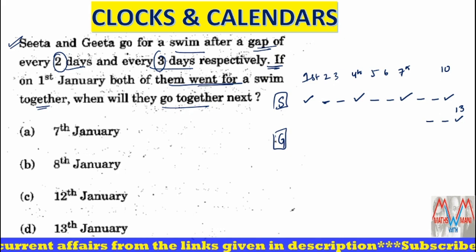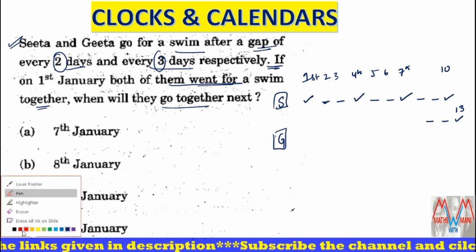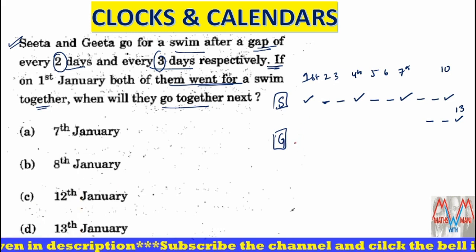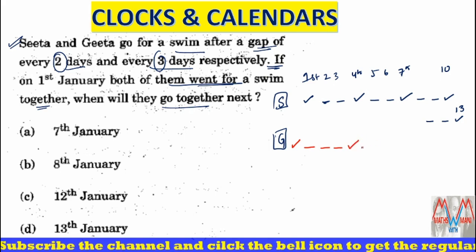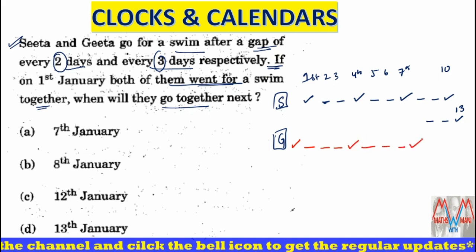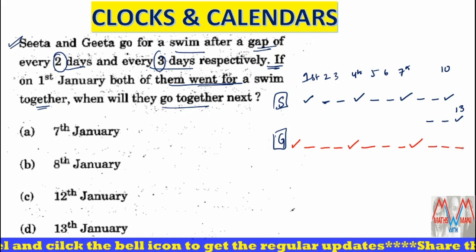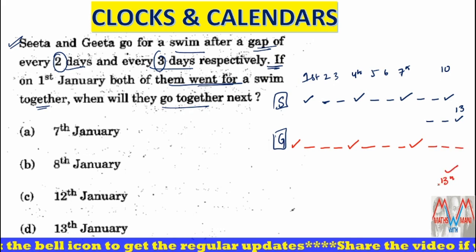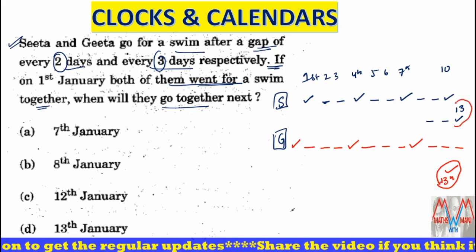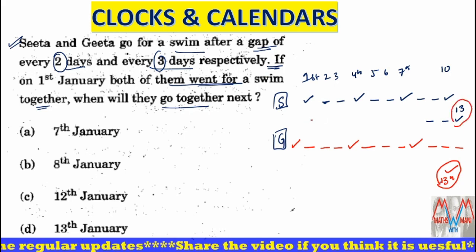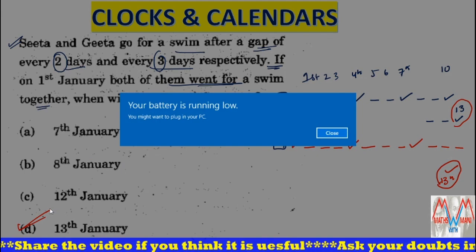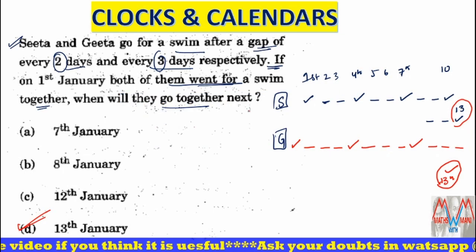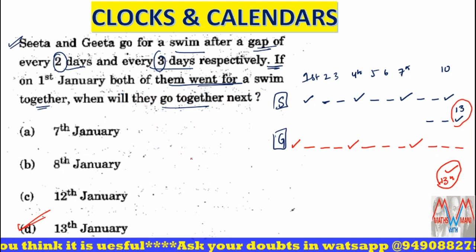Clear? Similarly, Geeta has taken a gap of 3 days. If you observe the gap, first she went out, 2nd, 3rd, 4th gap, 5th she went out, 6th, 7th, 8th gap, 9th went, 10th, 11th, 12th gap, 13th she went. So on the 13th she also went, and here also on the 13th Sita went. So definitely they meet on January 13th. Very, very important model. So that's why the correct answer is option D.